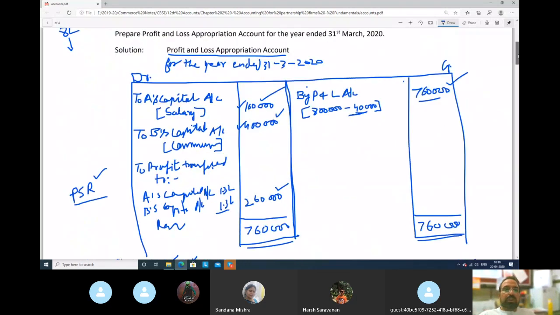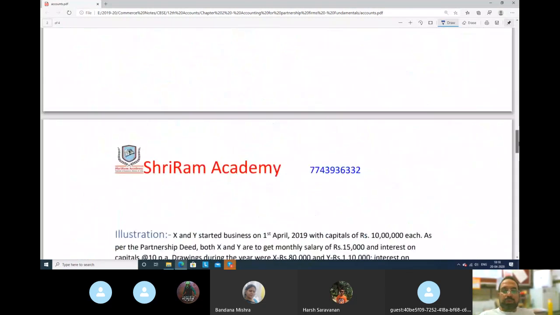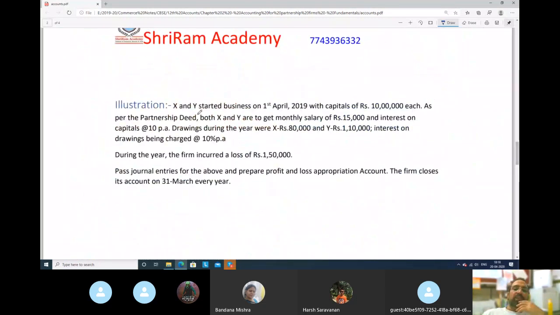Okay guys, so we did one illustration, we did a second illustration also. This illustration is what? X and Y started business on 1st April with capital 10 lakh each. दोनों का 10 lakh capital है. As per the partnership deed, X and Y are to get monthly salary. Both of them will get monthly salary 15,000. You will calculate that on a yearly basis. So if 1 month is 15,000, for 1 year it will be 1,80,000. So both will get 1,80,000.